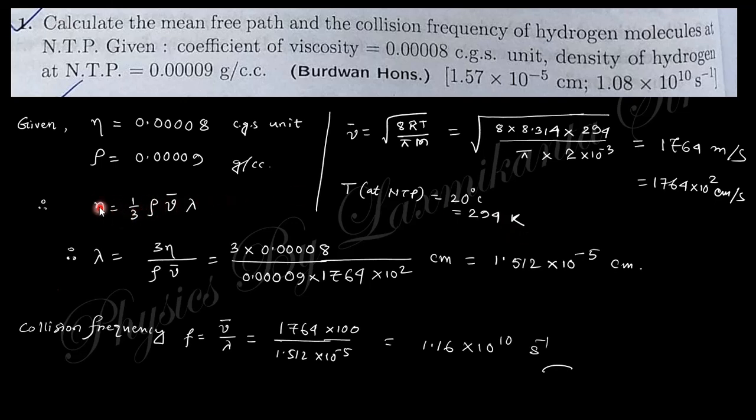So lambda is nothing but 3 eta by rho v bar. Put in the values of eta and v bar, converting meter per second into centimeter per second. Putting in these values, you get 1.512 times 10 to the power minus 5 centimeter. This is the value of lambda, the mean free path. Then the collision frequency is nothing but v bar by lambda. Put in v bar and lambda and you will get the collision frequency. Clear? Go to the next one.